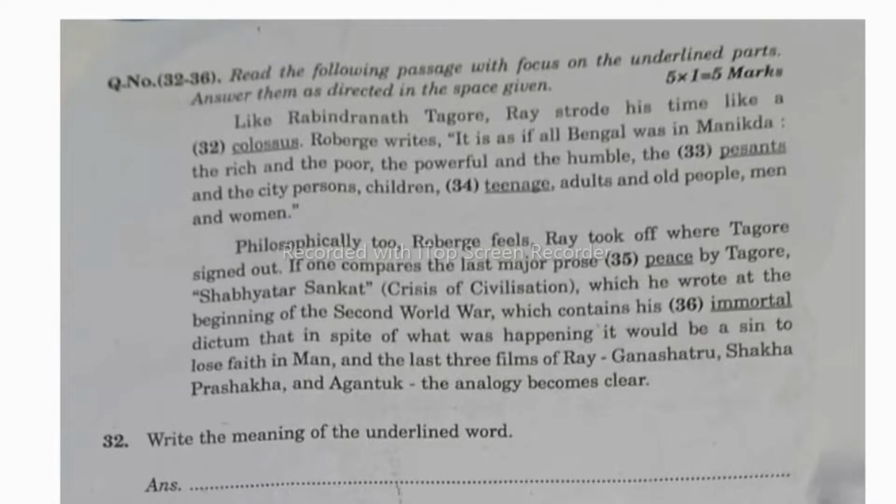Now let's see question number 32 to 36. It is the last question of the question paper. Here you are provided with the passage again with underlined or numbered words. So what you have to do after reading the passage is change each word as directed. Means here they will direct you what you have to do with the underlined words.